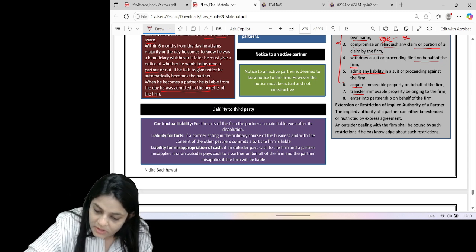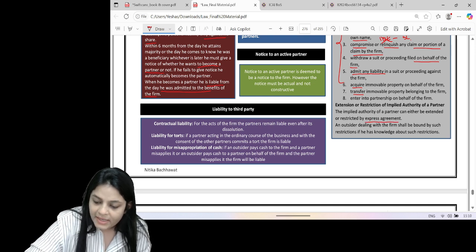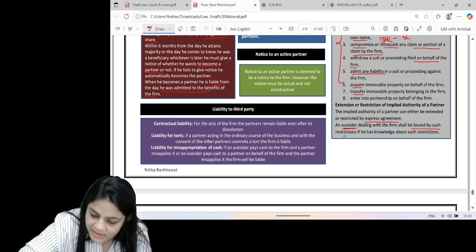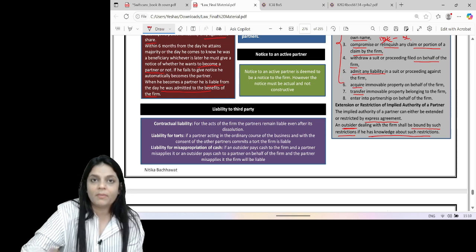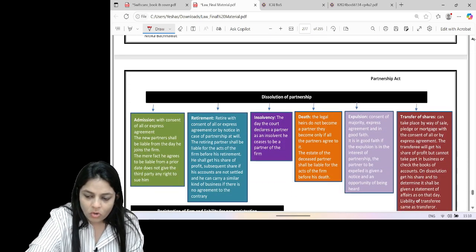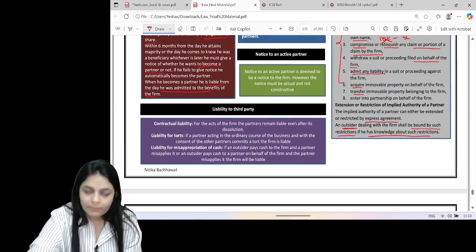So any extensions or restrictions can be done by express agreement. An outsider dealing with the firm will be bound by such restrictions if he has knowledge about such restrictions, right?